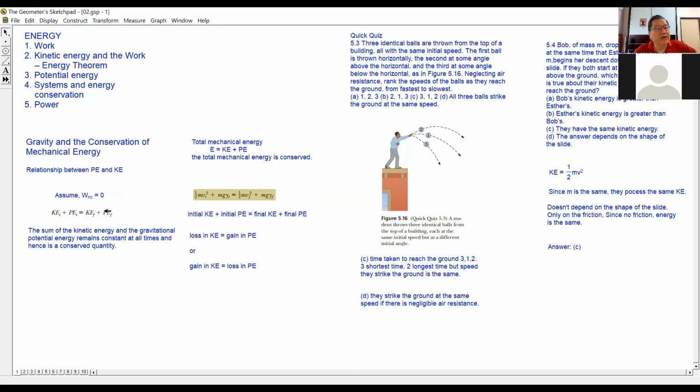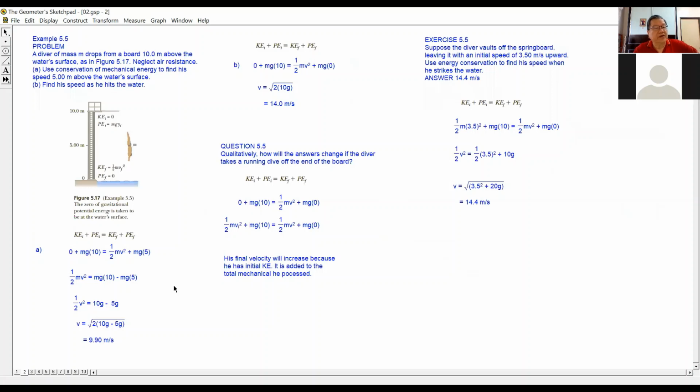So we're going to make use of this equation: the sum of the mechanical energy initially is equal to the sum of the mechanical energy after. Okay, so I copy down the equation that we are going to use here.